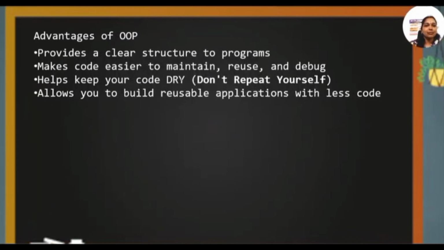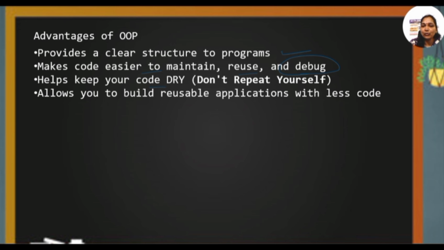Now, what are the advantages of OOPS? It provides a clear structure to the programming, making code easier to maintain and reuse, and it makes debugging errors very easy. It helps us write code, and it allows us to build reusable applications with less code. This is very important.